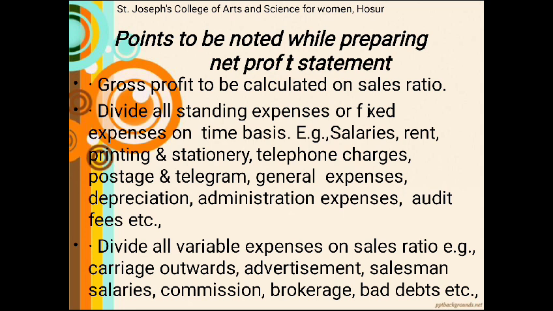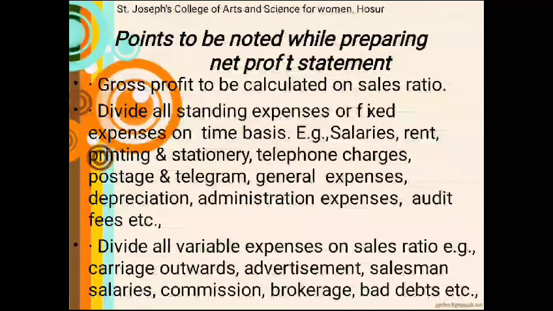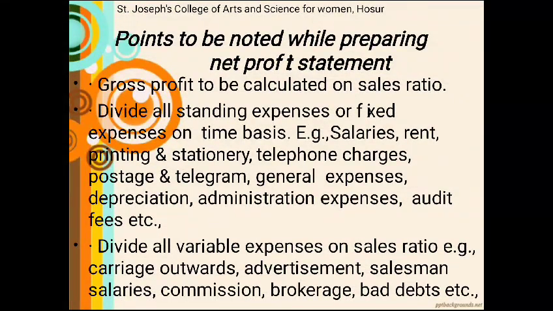Points to be noted while preparing the net profit statement. Gross profit is calculated on the basis of sales ratio. That means we want to classify the gross profit on the basis of sales ratio. The next one, divide all the standard expenses or fixed expenses on time ratio. For example: rent, printing and stationery, telephone charges, postage, telegram, general expenses, depreciation, administrative expenses, audit fees.